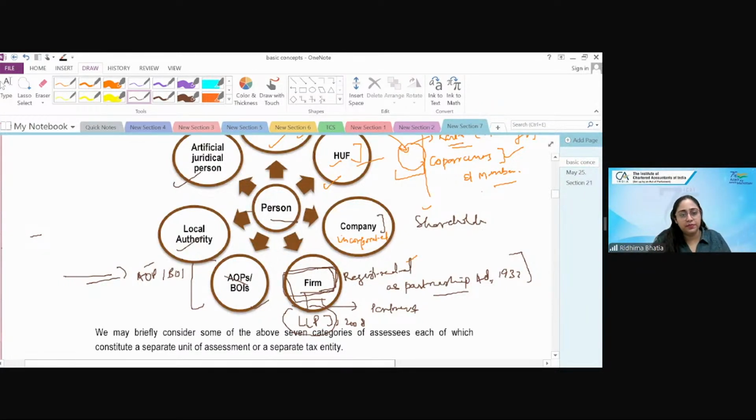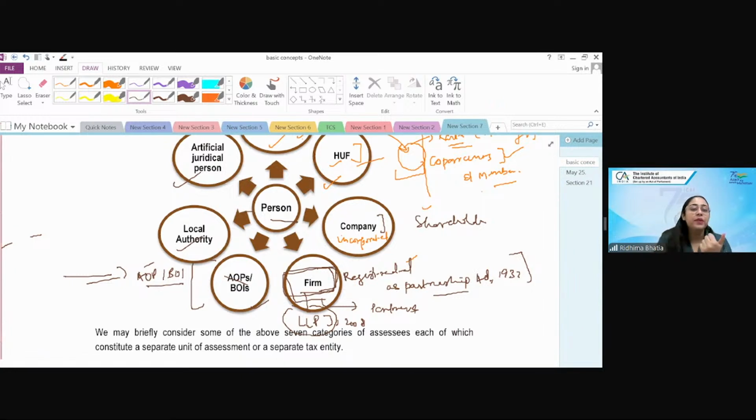Both is any association or any joint venture or any coming together of 2 people for a project or for sharing some profit, but not with an intent of partnership. It's an association. They might be earning profit or might not be earning profit. They might be registered or they might not be registered. But they are coming together for a common motive. Then that is called AOP BOI.